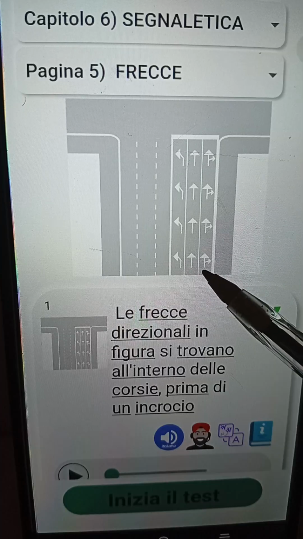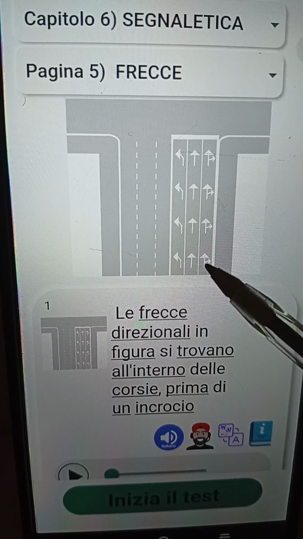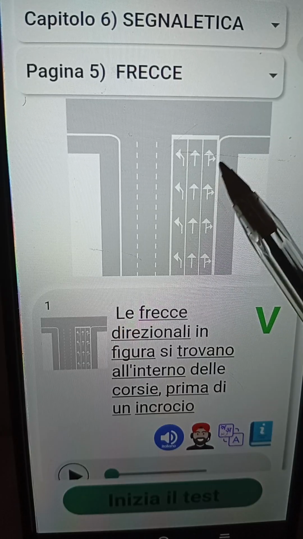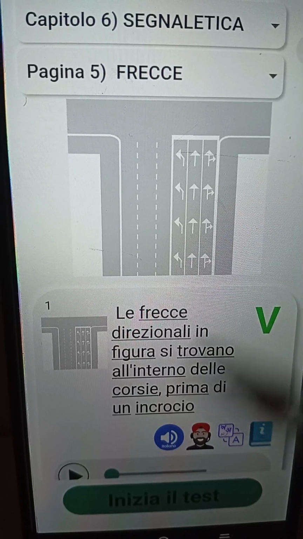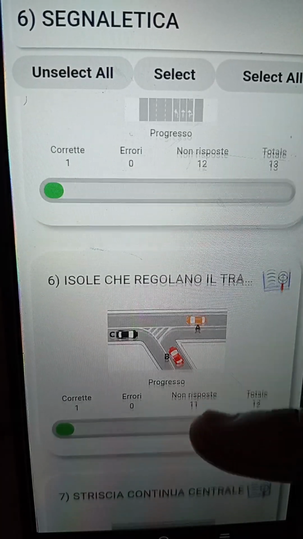Now let's see the other one. You can see the vehicles that are coming from a destra. The direction they can go to is either diritto or svoltare a destra. Now let's be very fast. Let's go to the next one.